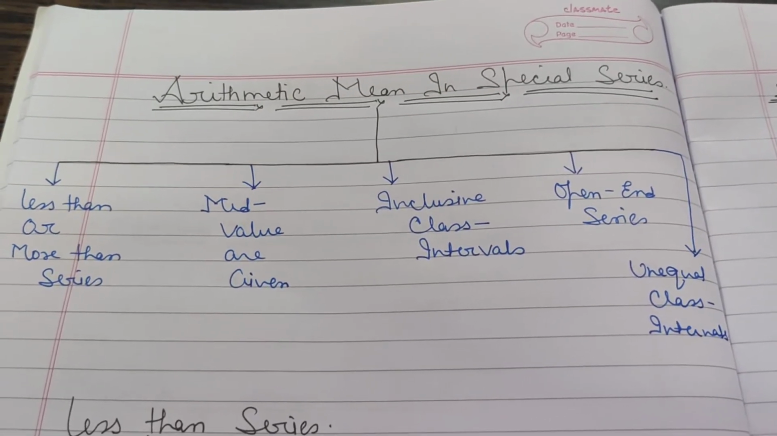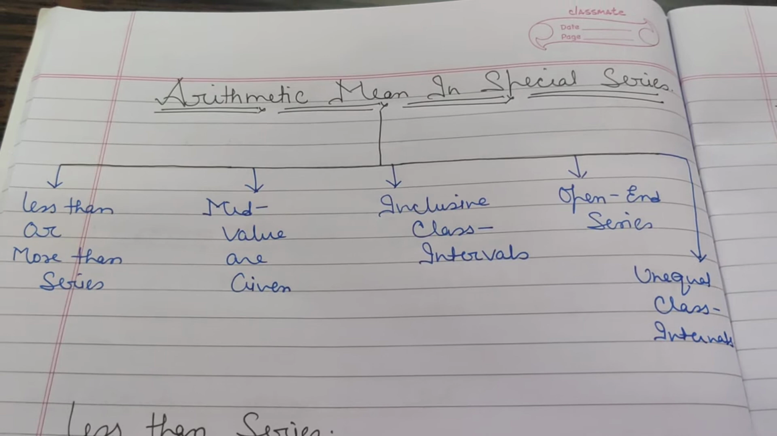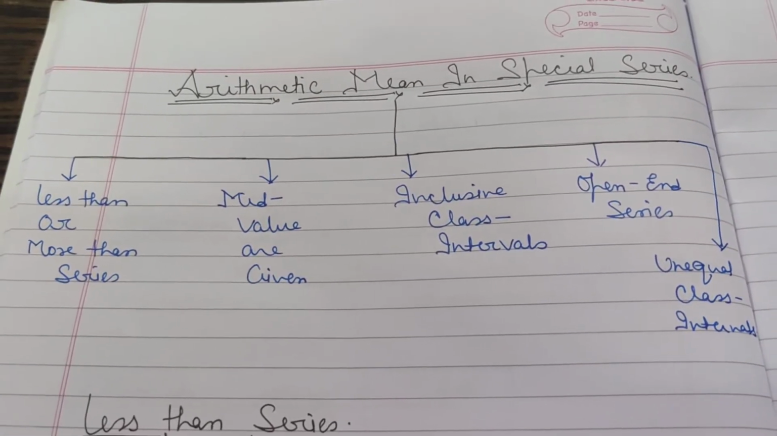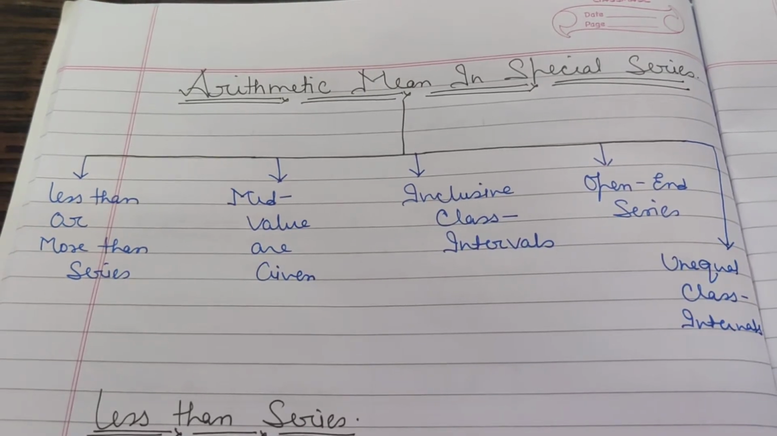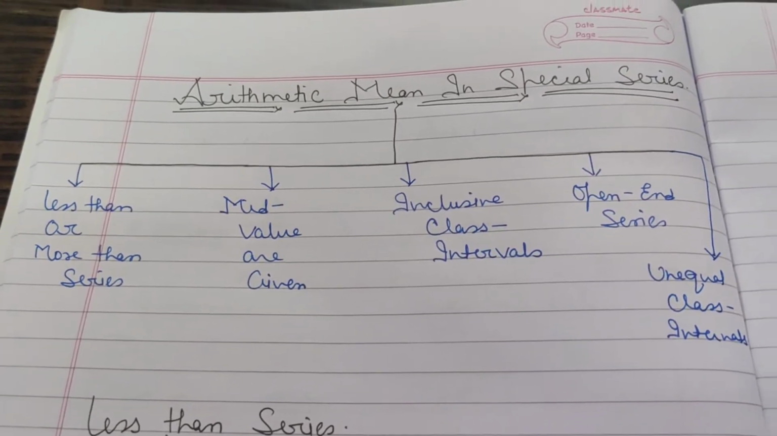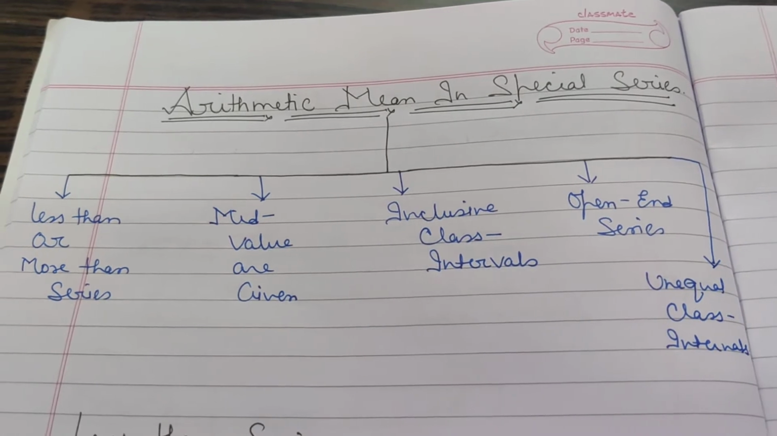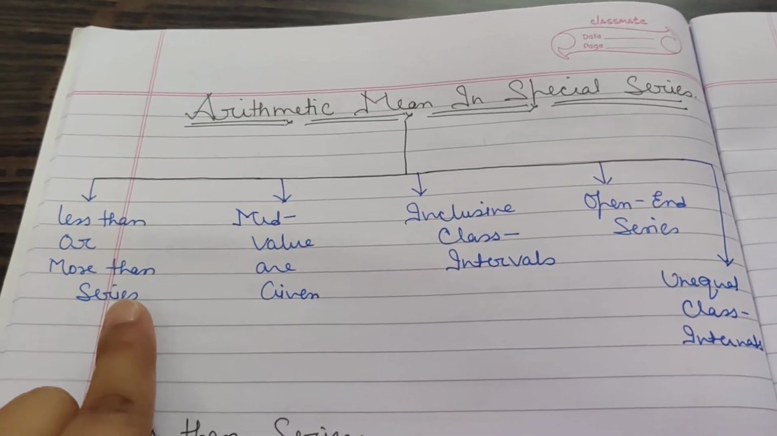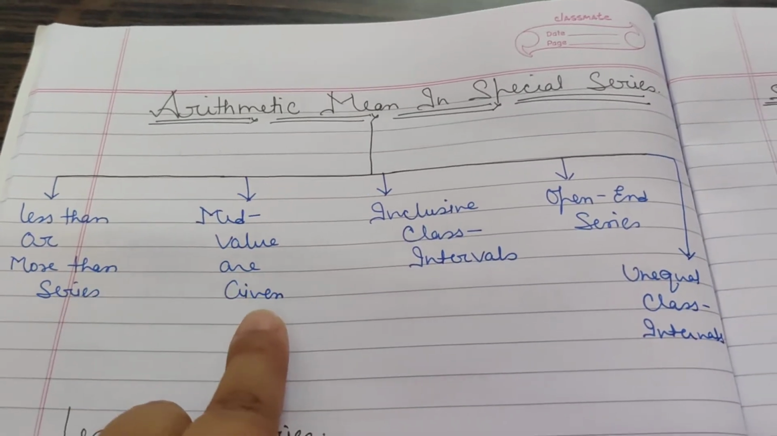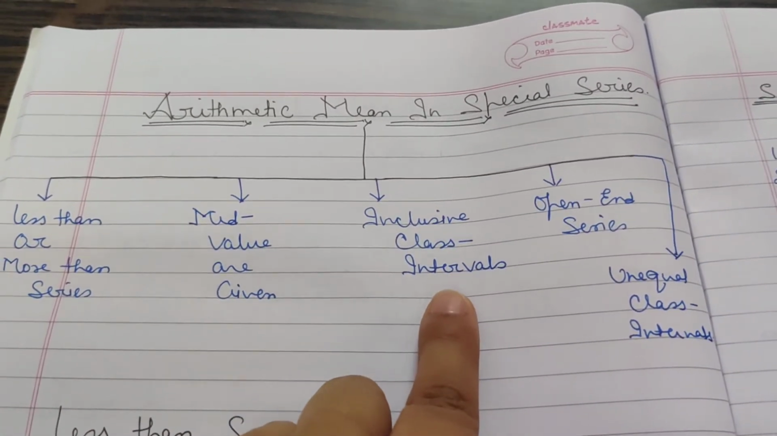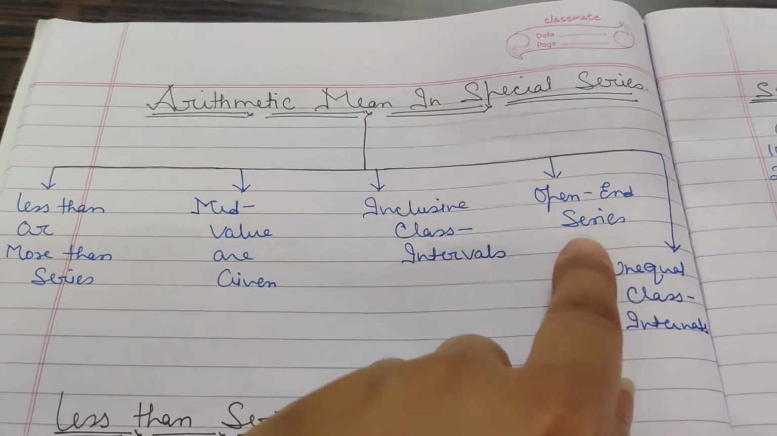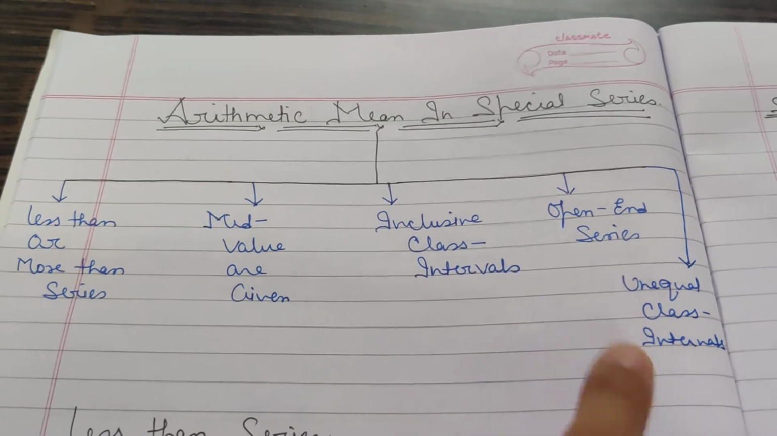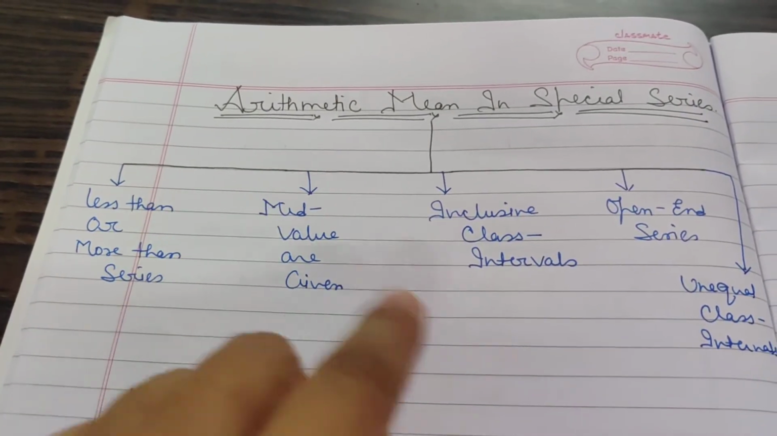Dear children, we are doing arithmetic mean and we have already completed three main types of series: individual series, discrete series and continuous series. Today we are going to do some numericals on special types of series, which can be less than or more than series, mid-value series, inclusive class interval series, open-end series or unequal class series. Today we will cover these two types of special categories.